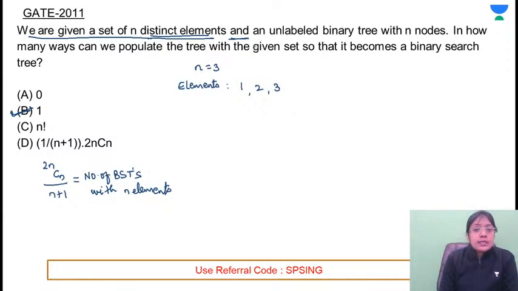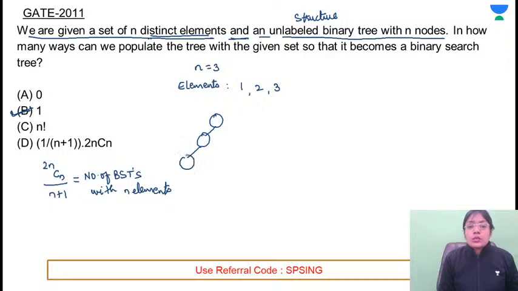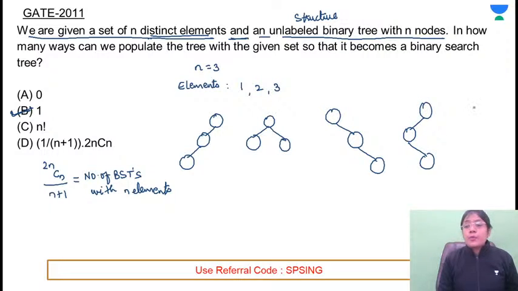You are given with n distinct elements and an unlabeled binary tree with n nodes. Unlabeled tree का मतलब क्या होता है? You are just given with the structure, but elements are not given. For example, the structure with 3 elements could be like this, this is one unlabeled binary tree. This is another unlabeled binary tree. This is another possibility of unlabeled binary tree.